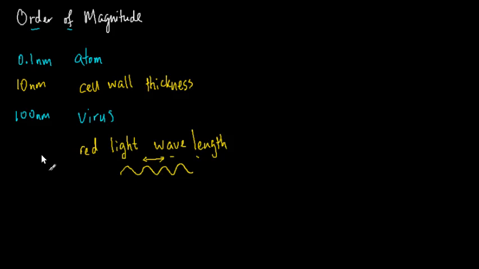So for the wavelength of red light, that means the red color light that goes into our eye when we see a red color object like an apple, that red light wavelength has an order of magnitude of about the order of 1 micrometer. Okay, so that's a somewhat abstract example for now.